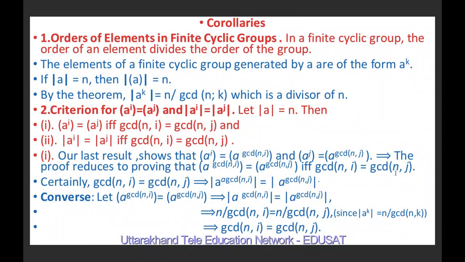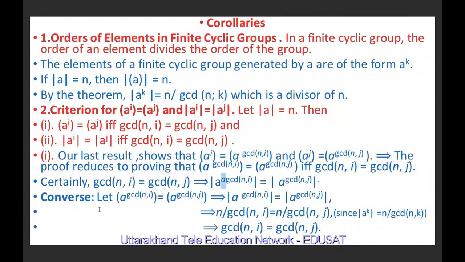But we know that gcd(n, i) equal to gcd(n, j) implies that a raised to gcd(n, i) is equal to a raised to gcd(n, j). Because if these two are equal, then a raised to gcd(n, i) equals a raised to gcd(n, j).